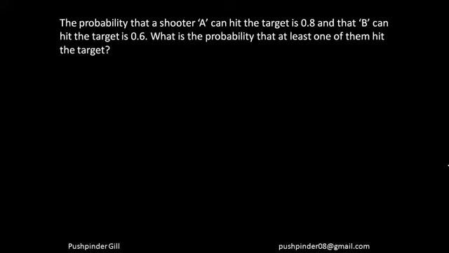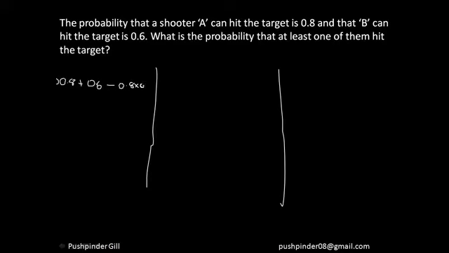If you just rewind the video, I told you a smarter way of calculating. I told you three ways of calculating at least one. The first way is the probability that event A happens plus the probability that event B happens, minus the probability of both the events happening.